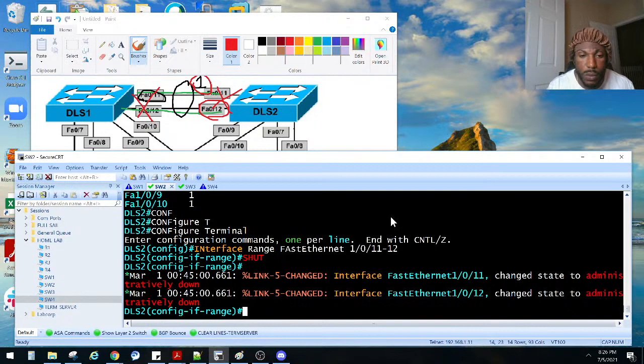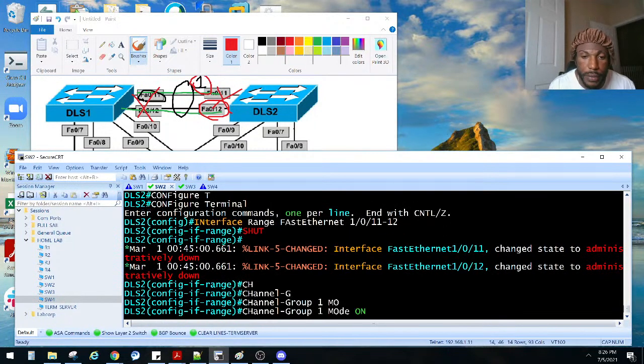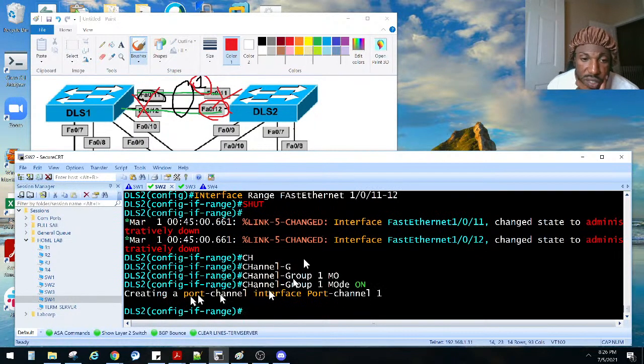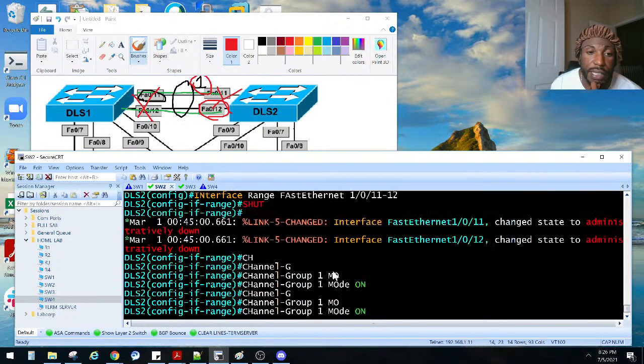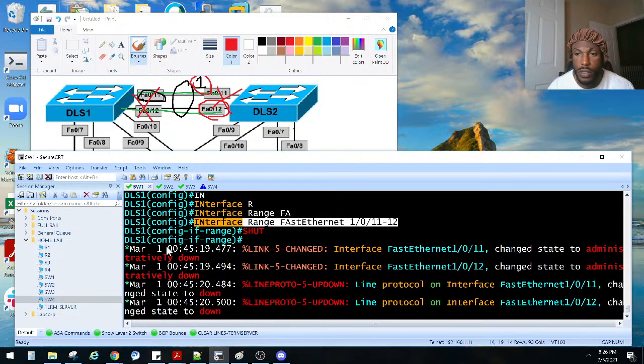Now I'll show you, right? So we said channel group 1 mode on, right? Notice it's creating a port channel, interface port channel 1. We didn't have a port channel there yet, right? So we can verify that. Let's do the other side before I finish doing all that. I did shut this down, right? Yes, I did. Okay, good.